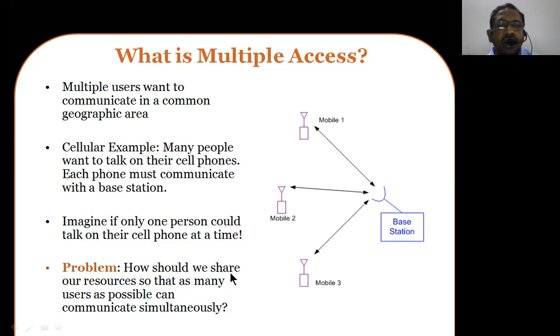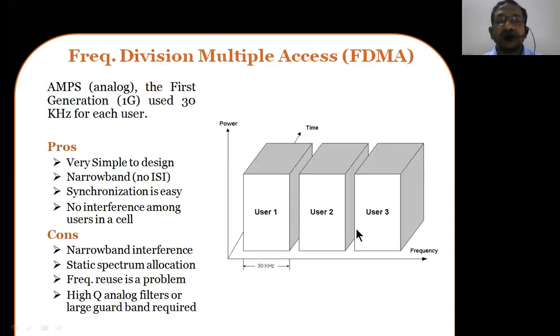So how should we share the scarce resources so that as many users as possible can communicate simultaneously? That is where we bring in the concept called multiple access. If only one mobile user is using the base station at a time, there is no problem for us. But if multiple mobile stations want to talk to the base station simultaneously, then the problem comes. To address that issue, we implement the multiple access techniques.